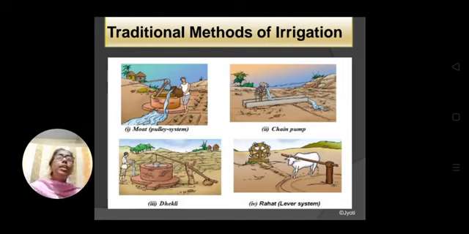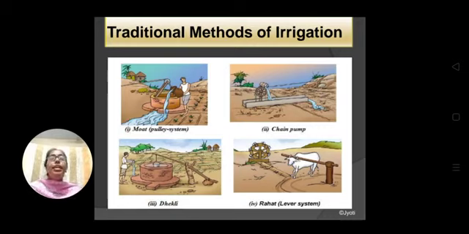Then the other one is the chain pump. The second one is the chain pump, which is a pump system. With the chain pump, the water is drawn either from the well or from the nearby river or canal, and then it is supplied to the field. Underground water is generally drawn out and supplied to the field.